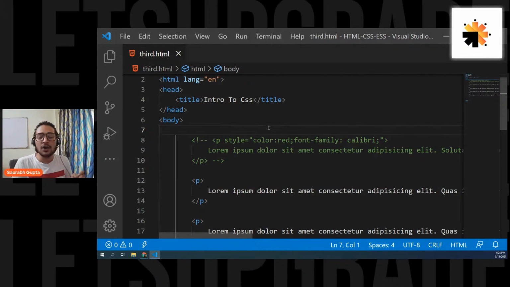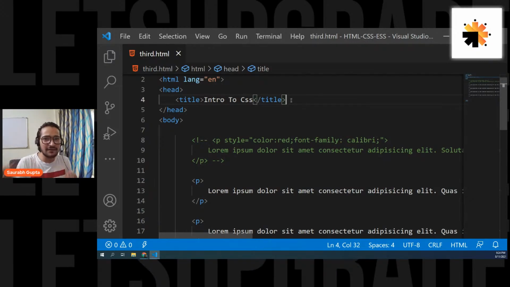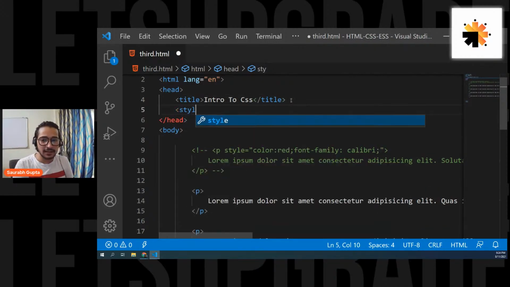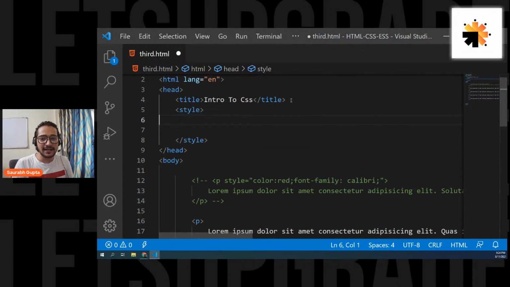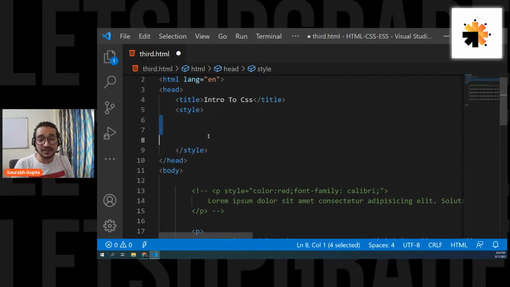To apply internal CSS, simply go in your head. You can write this anywhere, but according to standards and good coding behavior, you should always go in your head and write the style tag. Put it after the title, because the title should be at the top as it's the title of the page. Now inside the style tag, this is your area where you can write CSS.